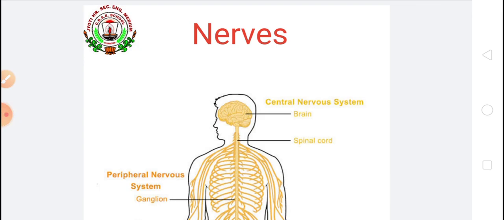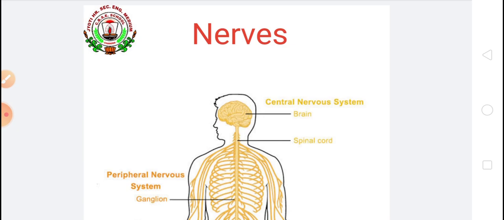Children, in the previous class we already started our new lesson, the nervous system of humans, and we studied the different parts of the nervous system like the brain and spinal cord. We studied the different parts of the brain like cerebrum, cerebellum, and medulla, and we also studied the spinal cord. Today we are going to study about nerves.